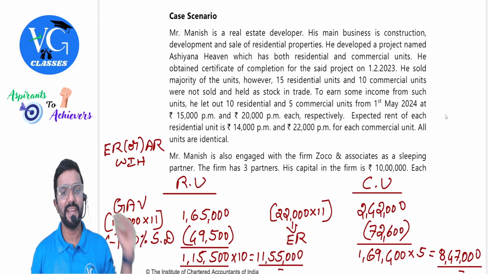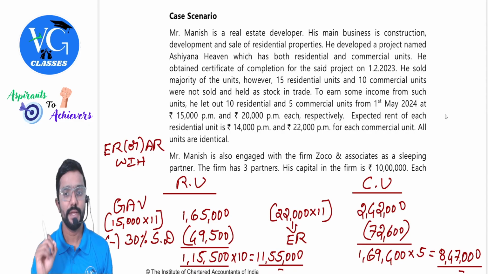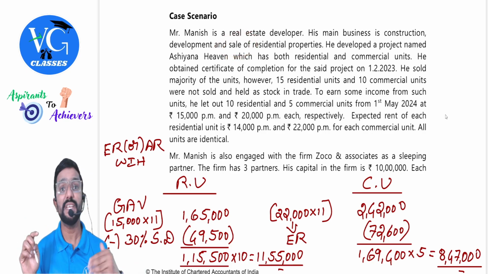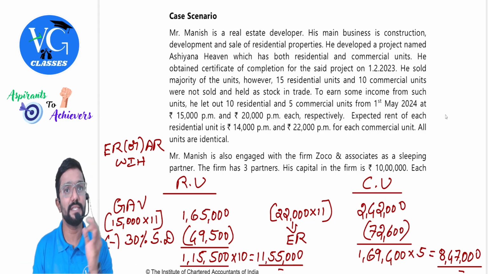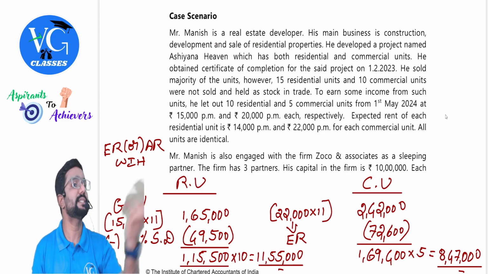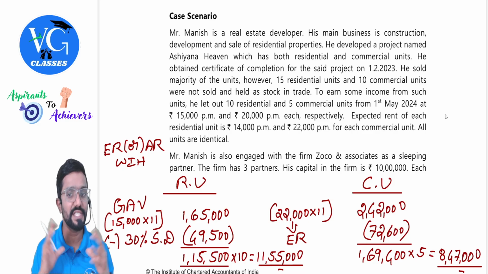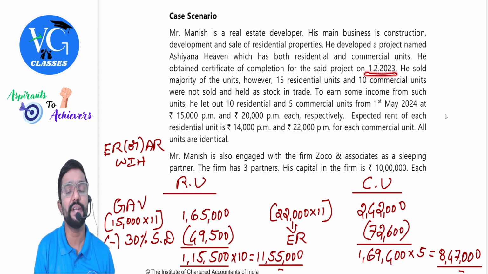Case scenario: Mr. Manish is a real estate developer. His main business is construction, development and sale of residential properties. Clear? So he is not in the business of renting. His business is to construct a house and to sell it. He developed a project named Ashiana Evan, which has both residential and commercial units. He obtained a certificate of completion for the said project on 1st February 2023.